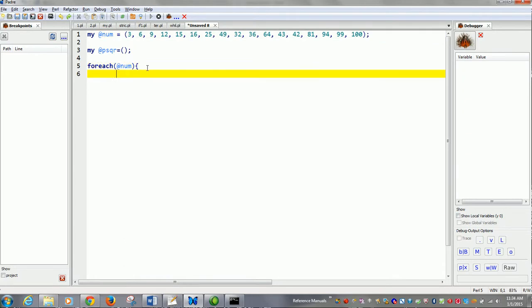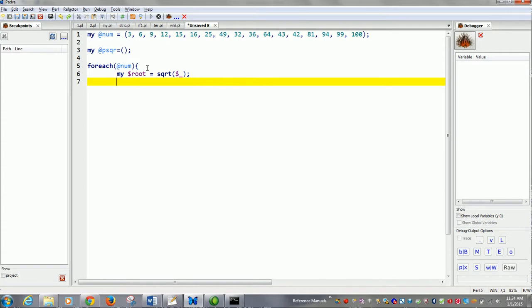For each number, my $root is equal to the square root of each individual element. Remember $_ here. My $root is equal to sqrt of $_.